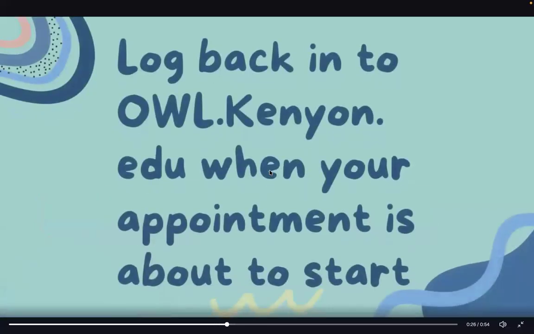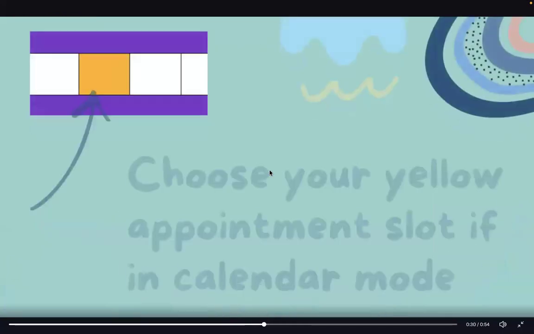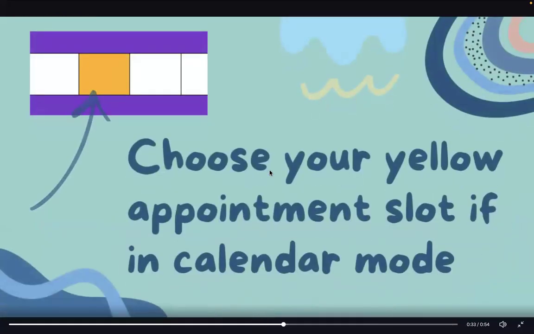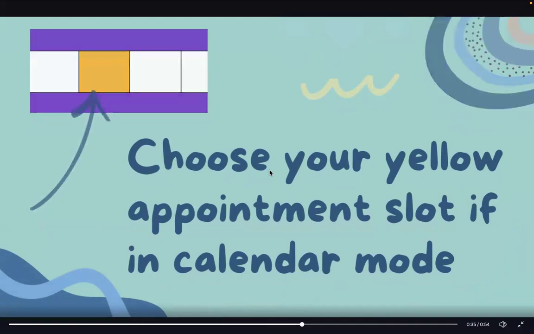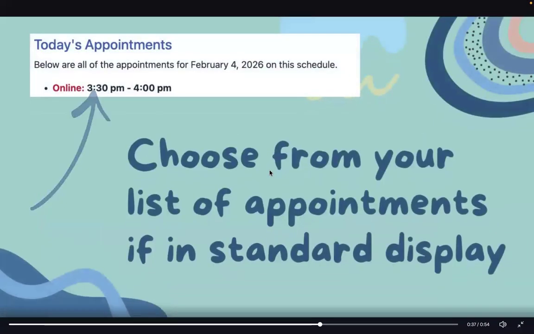When you're ready for your appointment, log back into owl.kenyon.edu. Select the yellow square if you're in calendar mode. Select from your list of appointments if you're in standard display.